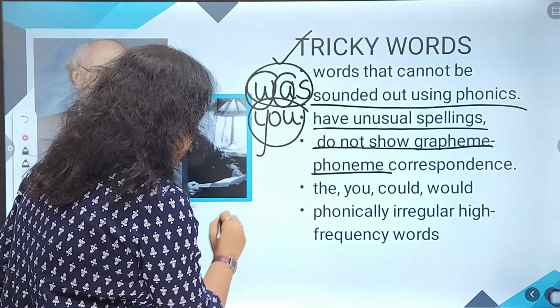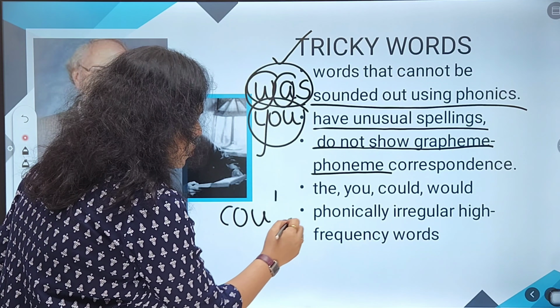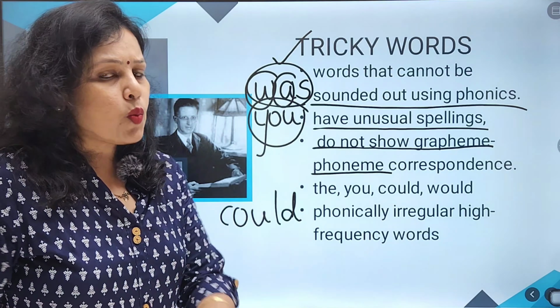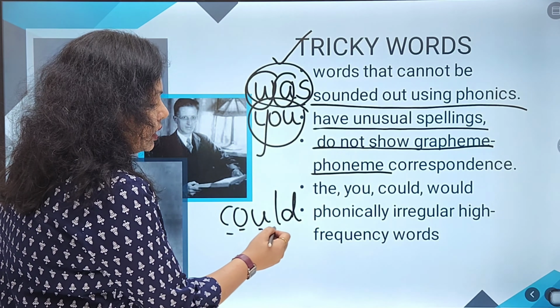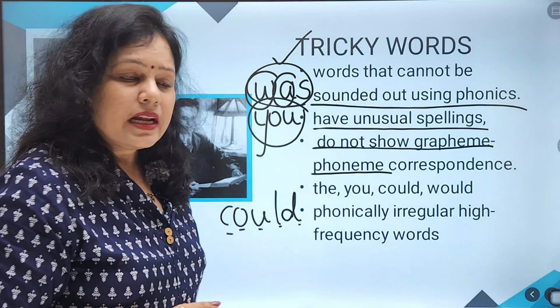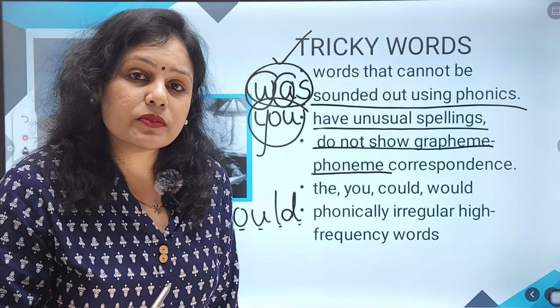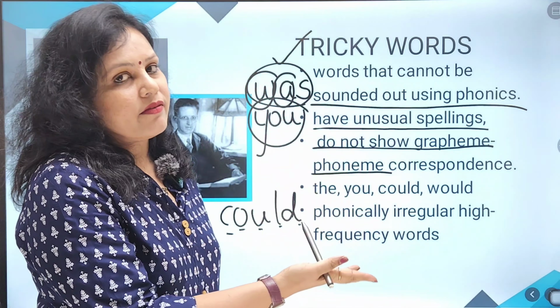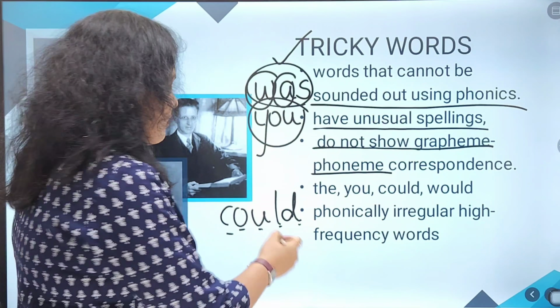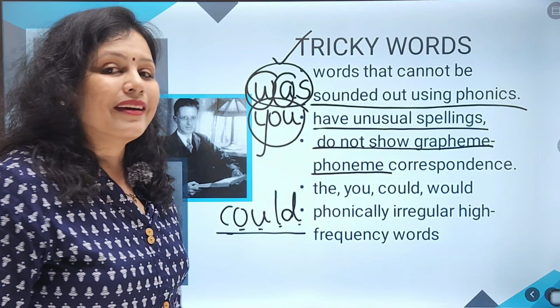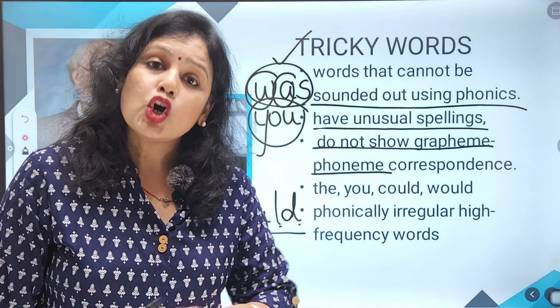Like if we have a word like 'could'. What are the phonemes actually? K, o, d. So these are the phonemes, and correspondingly we have the graphemes also. But once we say this word, we never say it as 'kauld'. We say 'could'.